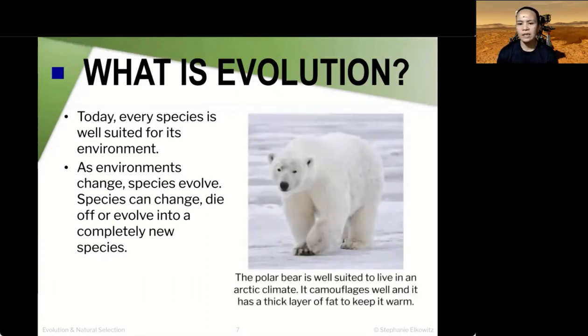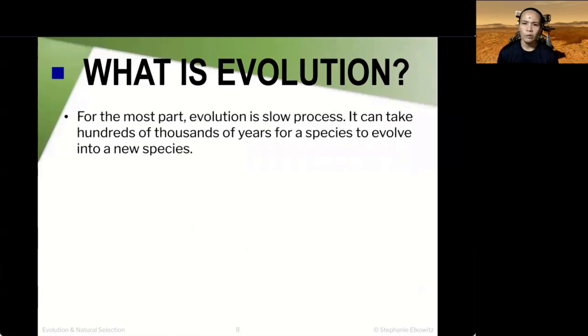Now, let's take a look at this example over here. The polar bear is well suited to an environment such as the Arctic climate. It camouflages well because of its white fur, and it has a thick layer of fat to keep it warm in this harsh, cold environment. And this is an example of how organisms become an entirely new species from all the other bears that we know around.